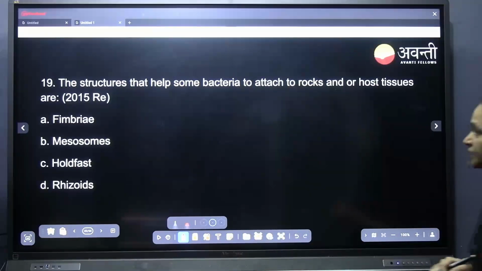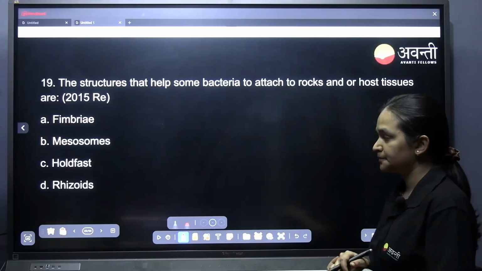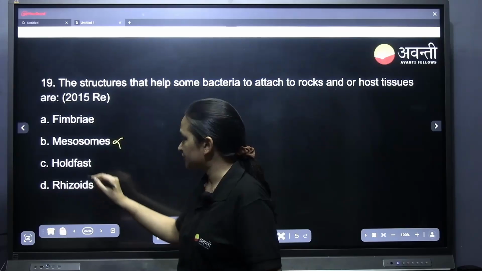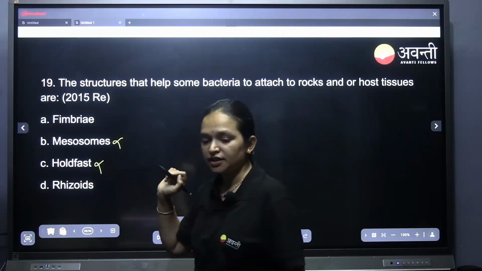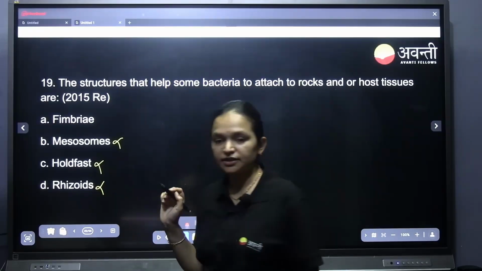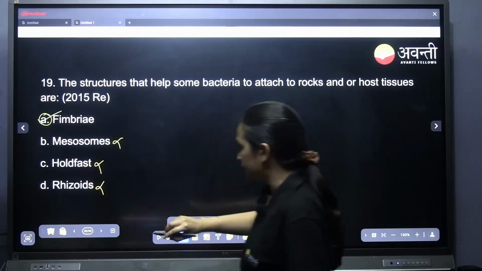The structure that helps some bacteria attach to rocks and to host tissue is, mesosomes, no, they are for respiration and photosynthesis. Holdfast, where is holdfast? In the brown algae. Rhizoids in the bryophytes. So it is Fimbriae. Such an easy question.